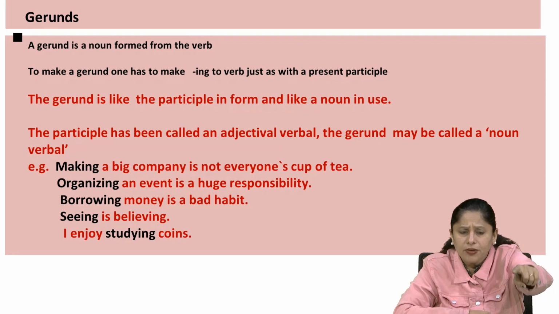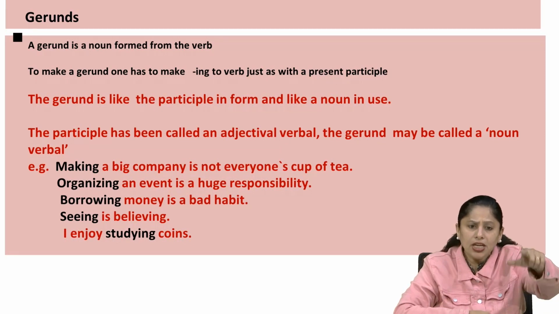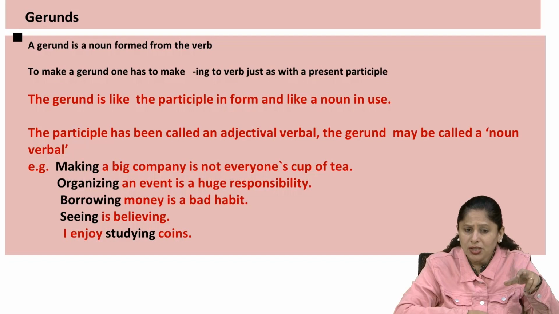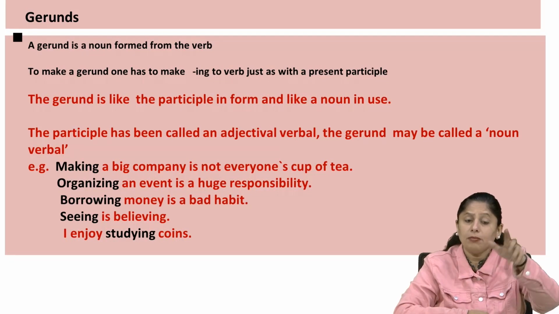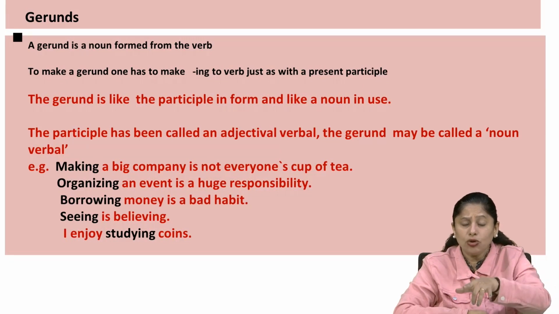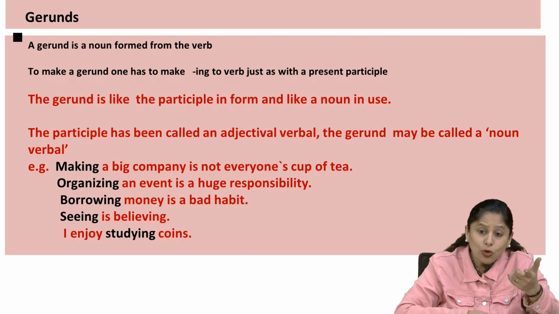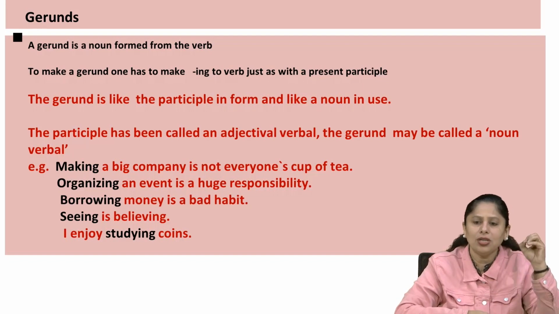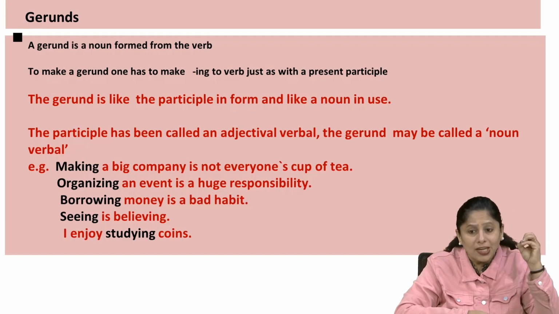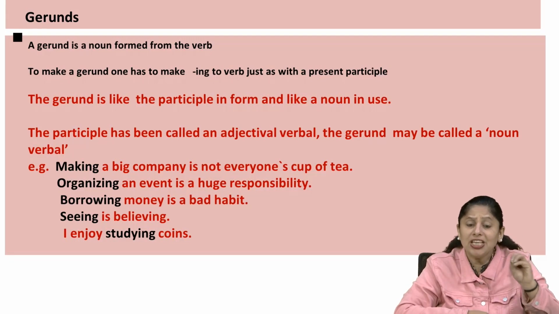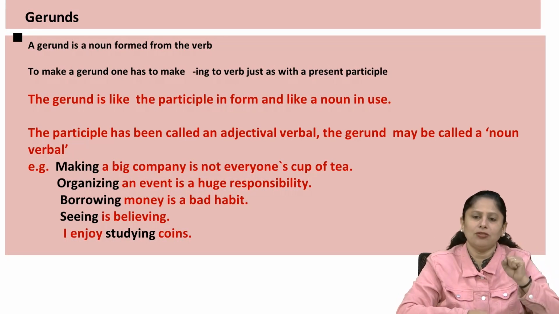They come in the front part, in the beginning of the sentence. And here you can see, I enjoy studying coins. I enjoy coins, but I enjoy studying coins. Here again it is the adjectival verbal, because it comes before the noun and it talks more about the noun. Coins is a noun, and studying is used before the noun and it talks more about that noun. That's why it's the adjectival verbal.